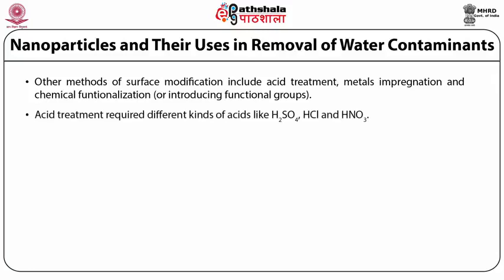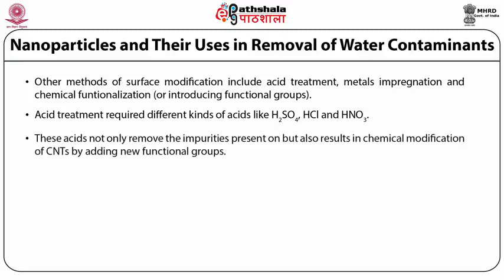The acid treatment always requires different kinds of acid, like sulfuric acid, hydrogen chloride, and nitric acid. These acids not only remove the impurities present on the carbon nanotubes, but also result in chemical modification because they expose the sites of the carbon nanotubes. It also provides some type of charges, which is why the adsorption capacity increases when the contaminant comes in contact with the carbon nanotubes.